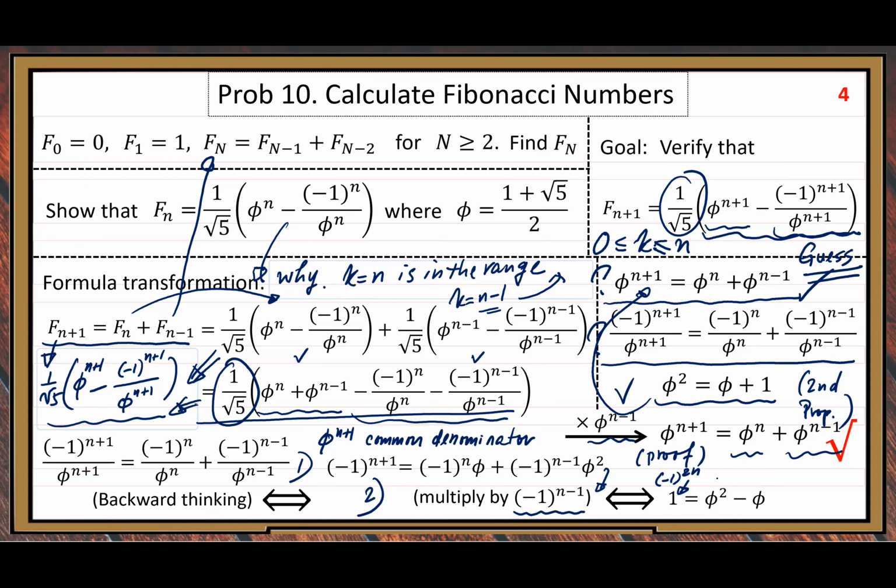Then, for the first term on the right-hand side, negative 1 to the 2n minus 1 is an odd number. That one corresponds to phi, so the sign for phi is negative.